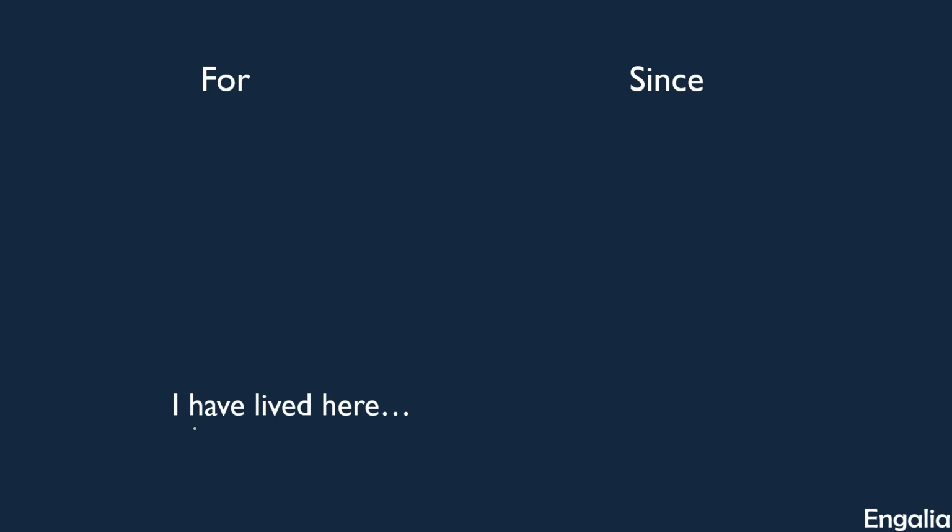So let's start with our sentence here. We have a sentence at the bottom that says, I have lived here, and we need to complete the sentence. Now, this is normally when you're going to see these expressions, after a sentence like this in the present perfect tense, something like this that says, I have lived here, right? I have lived, I have been, something like this.